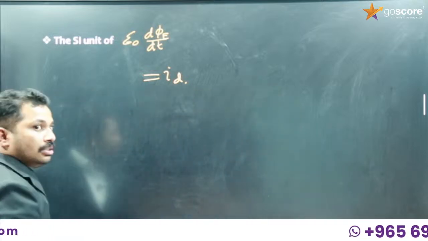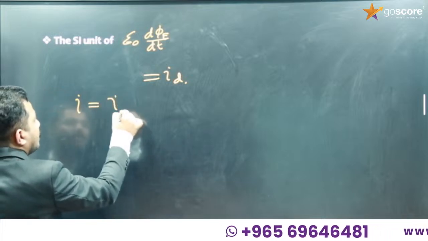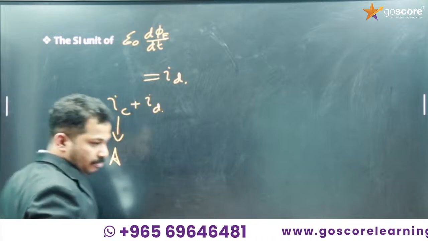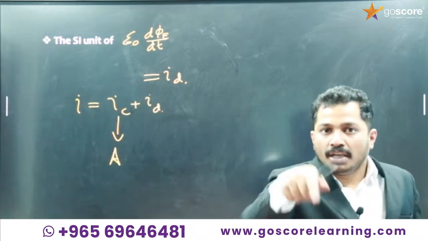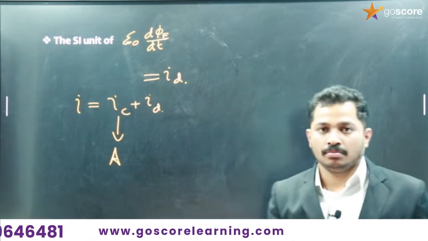We didn't discuss the SI unit, but what we have discussed is total current is equal to conduction current plus displacement current. What is the unit of conduction current? Ampere, as you know. Only quantities having the same dimension, the same unit, can be added.